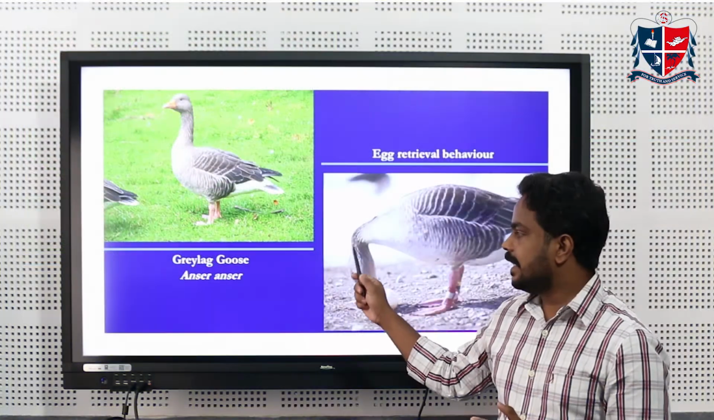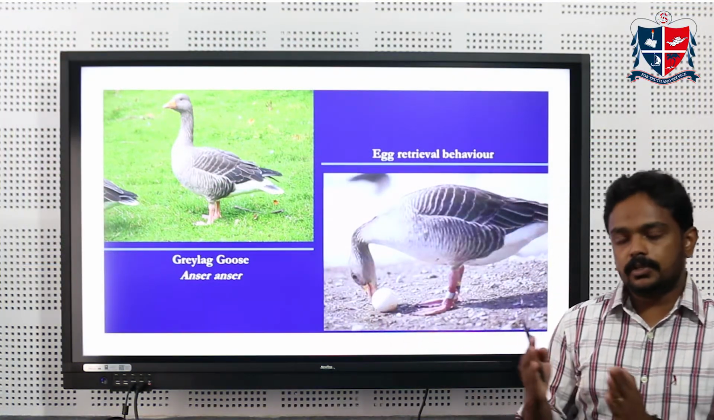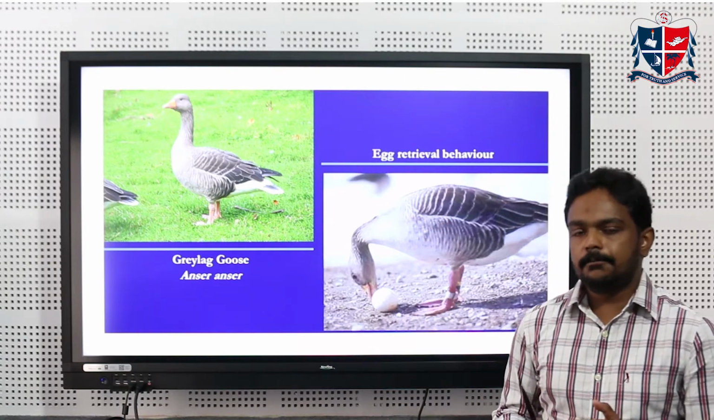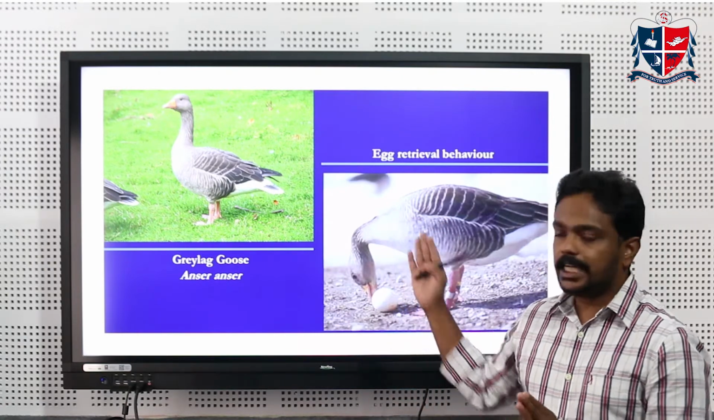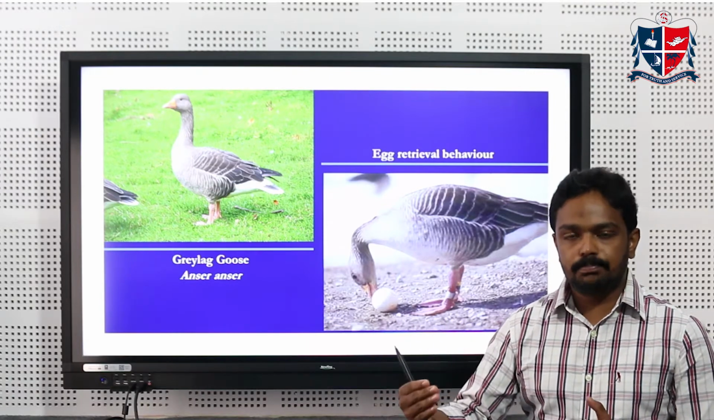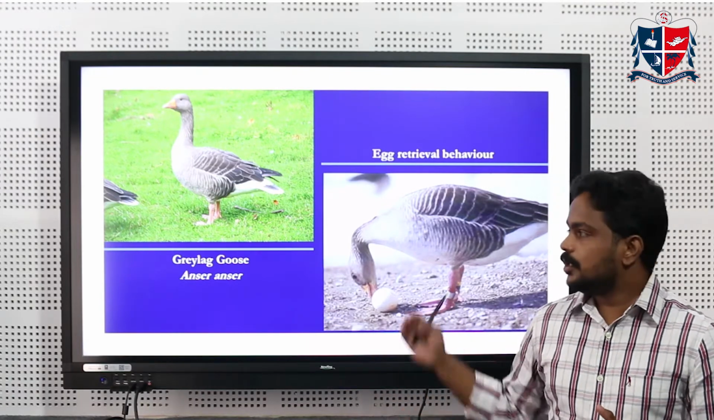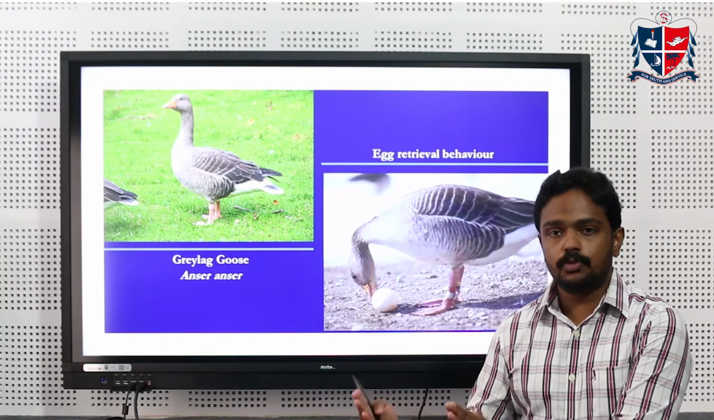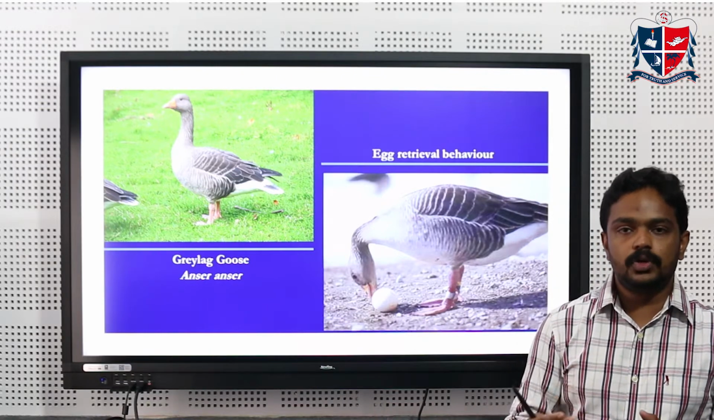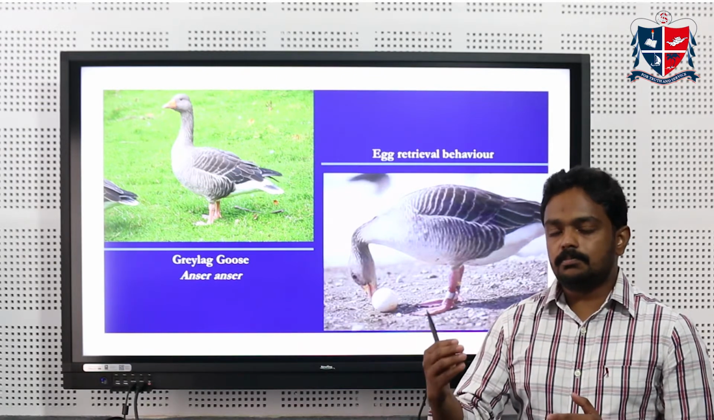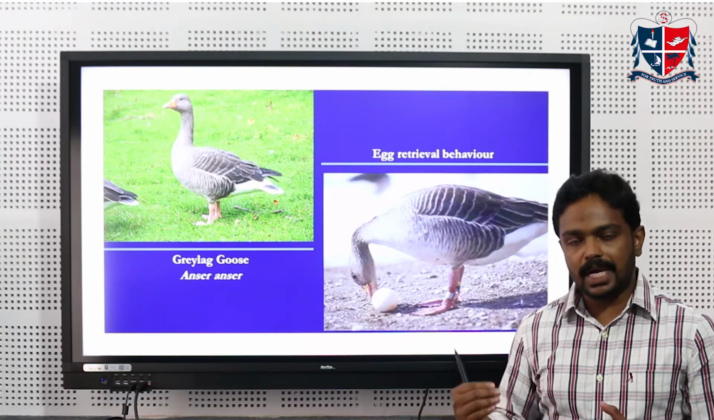This is the greylag goose, whose scientific name is Anser anser. This goose is an eminent example of innate behavior. If this goose finds its egg rolling off the nest, it just picks it back to the nest. So this is an innate behavior. Even though it hasn't been taught by its parent, it has its own innate mechanism to take that egg rolling from the nest back into it.